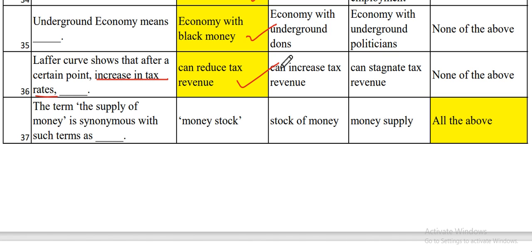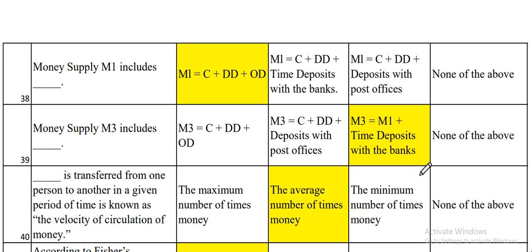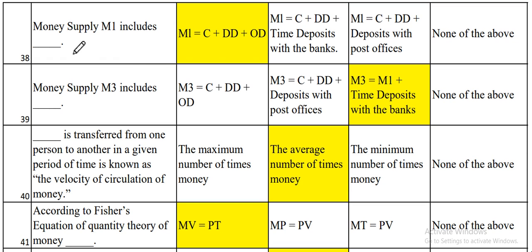Now the next one is the term. The supply of money is synonymous with such terms as. Now please read this question carefully. The term supply of money is synonymous with such terms as money stock, stock of money, money supply. All of these three are correct. So the most appropriate answer over here is all of the above. Now let's move on to the next question.